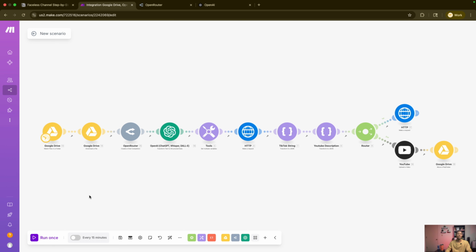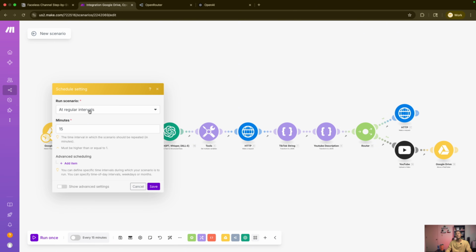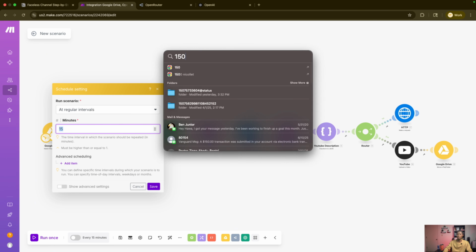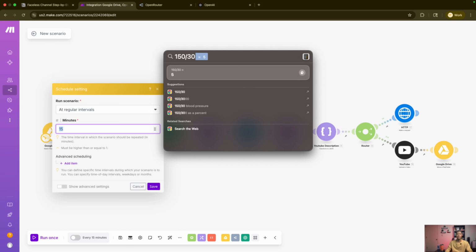And then if you want to automate this, what you can do now is click here, and where it says when you want to run it, you can run it at intervals. Okay, so 15 minutes is just 15 minutes. So let's say you're creating a bunch of videos, say you've created up to 150 videos. We have 150 divided by 30 days, so that's 5 videos a day, and so we want to run that 5 times a day.